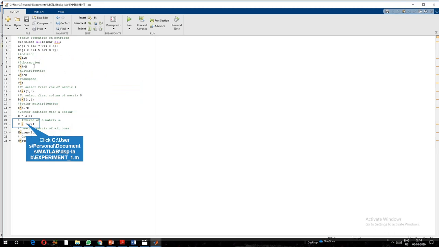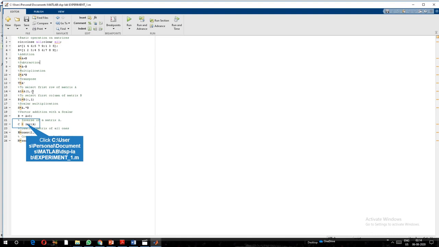So my program name is basic operations on matrices. I consider two matrices of 3 by 3, 3 by 3. Based on these matrices, we are going to implement some operations. First one is addition a plus b, subtraction a minus b, multiplication a into b, transpose t is equal to a dash.